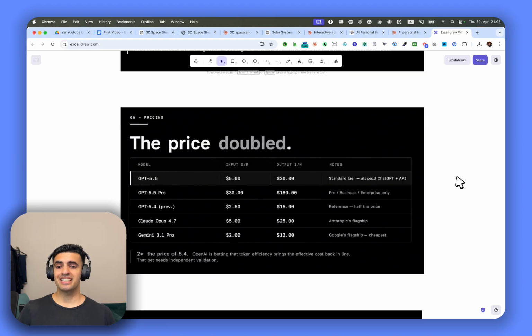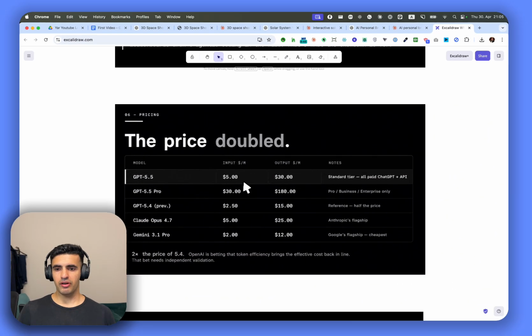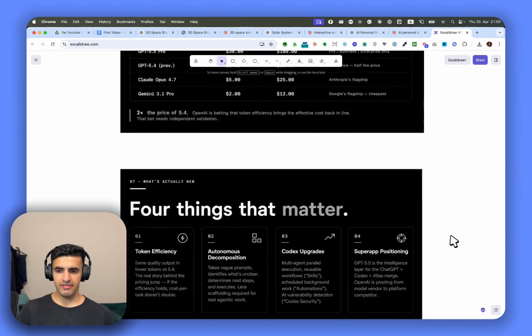GPT 5.5 is significantly more expensive. As you can see, from $2.5, it turned all the way to $5, and that's for 1 million tokens. So it ran really fast and it almost doubled in price. This was not something that we were expecting from OpenAI because usually they are the ones which are significantly cheaper than Claude. But as we see here, it has even gotten more expensive than Opus 4.7.